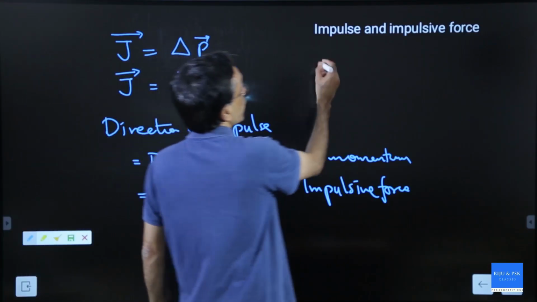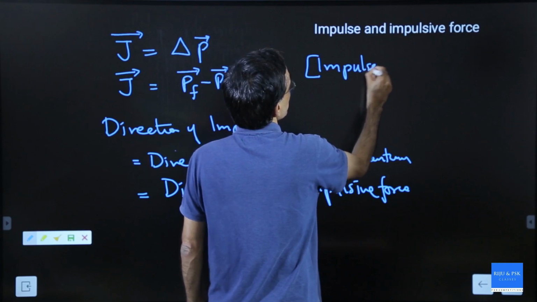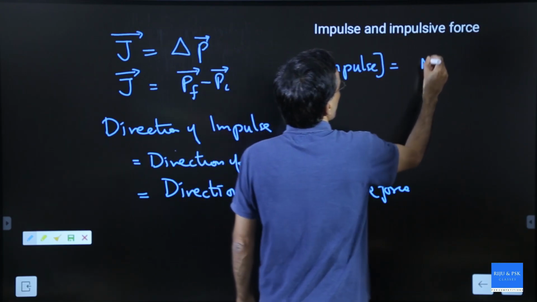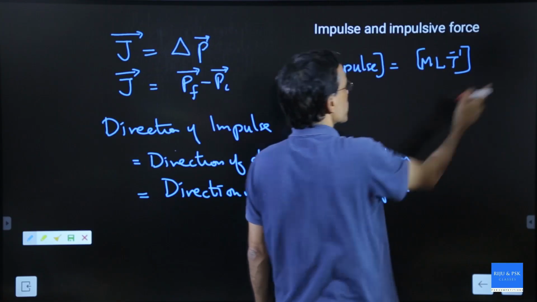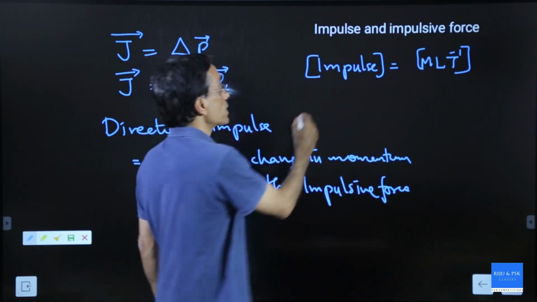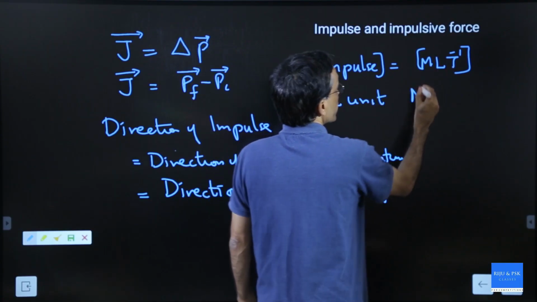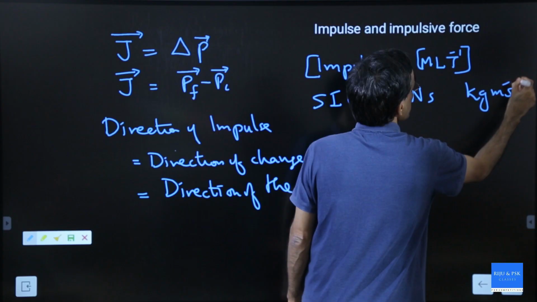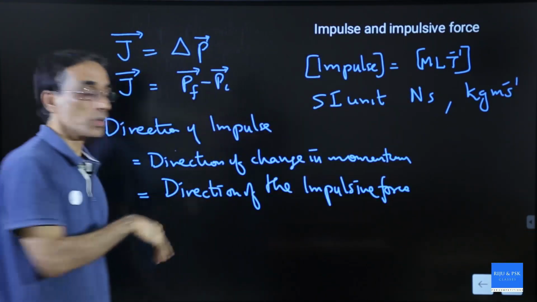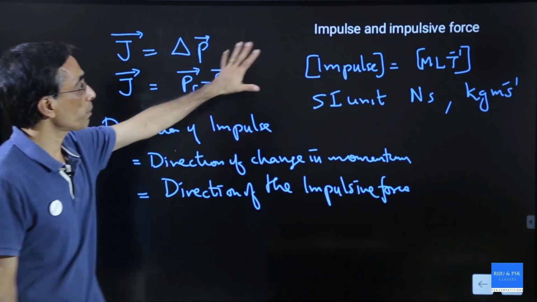And what is the dimensional formula? Dimensional formula of impulse is the dimensional formula of momentum, MLT raised to minus 1, because the impulse is change in momentum. And what is the SI unit? SI unit is Newton second, or it is also kilogram meter per second. Both can be used. Generally it's Newton second, but it is also kilogram meter per second. So this is about impulse and impulsive force.